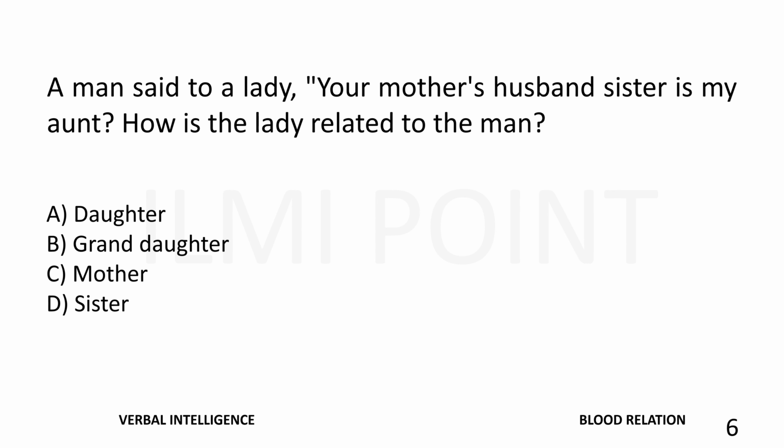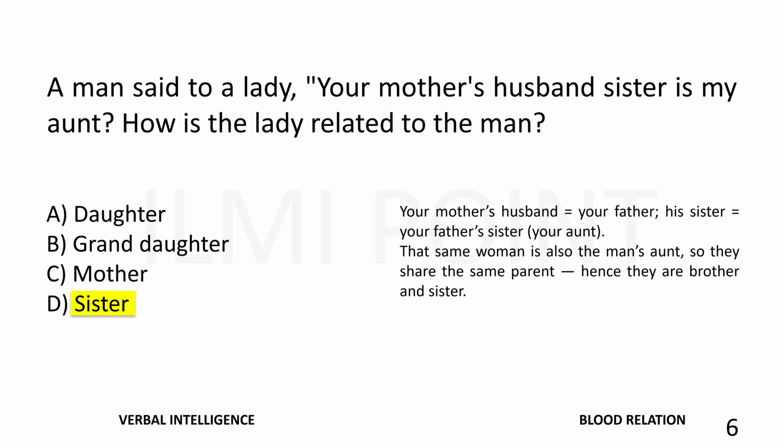A man said to a lady, your mother's husband's sister is my aunt. How is the lady related to the man? The right answer is sister. Your mother's husband is equal to your father. His sister is equal to your father's sister, your aunt. That same woman is also the man's aunt, so they share the same parent, hence they are brother and sister.